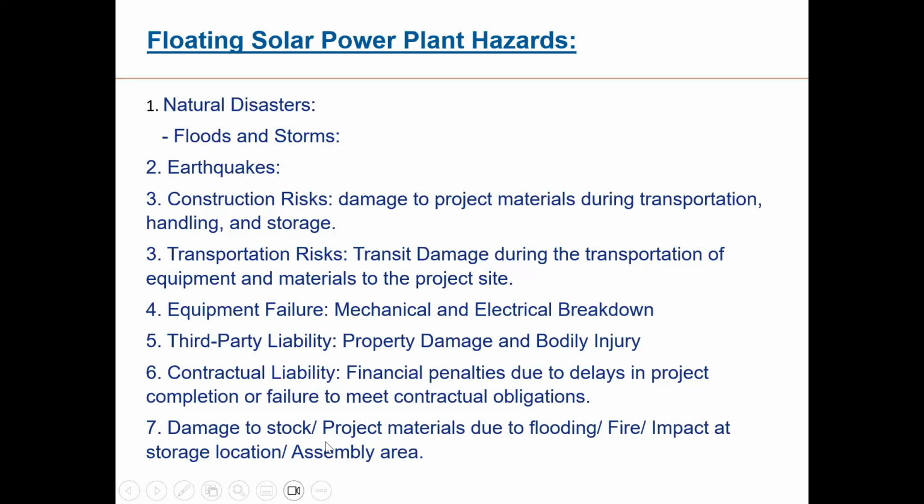Recently, we suffered a loss in one of the projects which we had underwritten, and it was damage to project material which was stored nearby. Because of overflowing of the reservoir, the water level increased during the rainy season, the monsoon season, and this project material was damaged due to that.